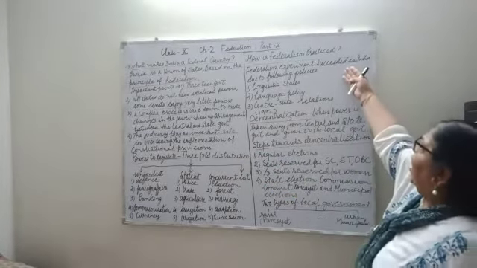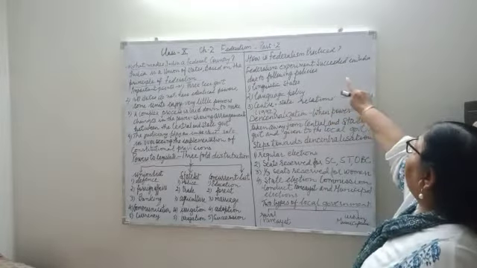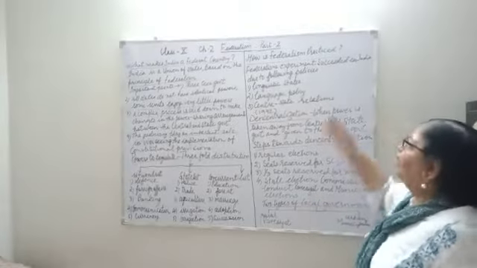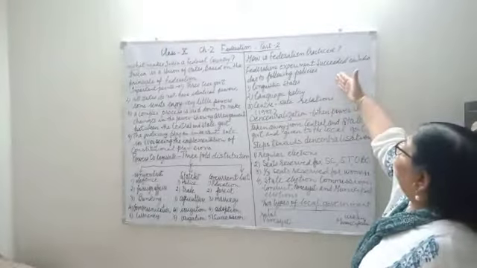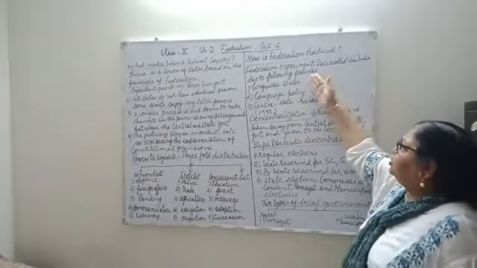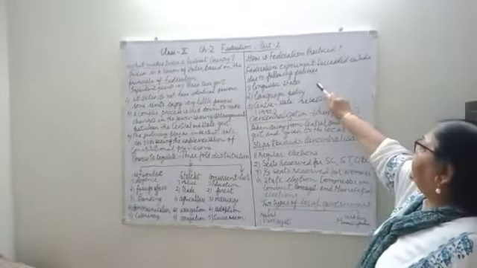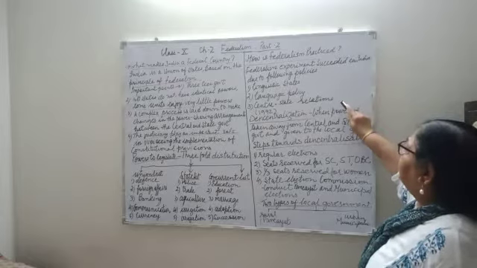Now the next topic is how federalism is practiced. The federalism experiment succeeded in India due to the following policies. India followed some policies to bring it into practice. What were those policies? First of all, linguistic states. Second is language policy. And third is center-state relation.